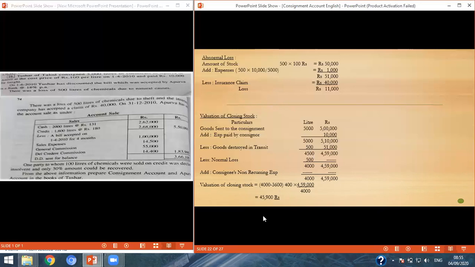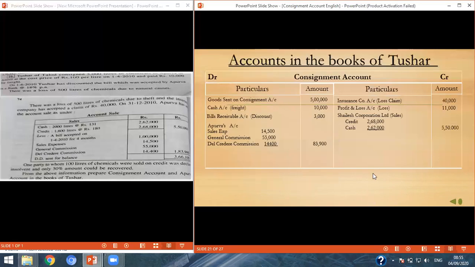This 45,900 we keep in the consignment account as consignment stock, and then we will close the account. The total of this side is 6,46,900, so we will have the profit of 50,000 rupees. The profit will go to the general profit and loss account.